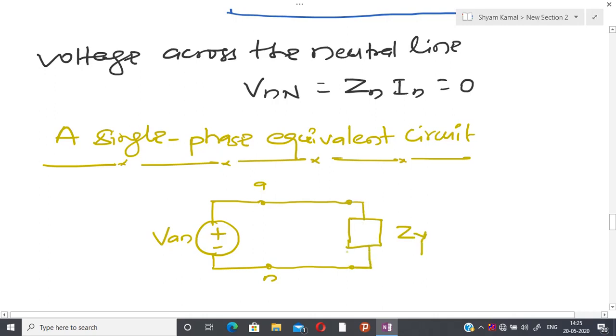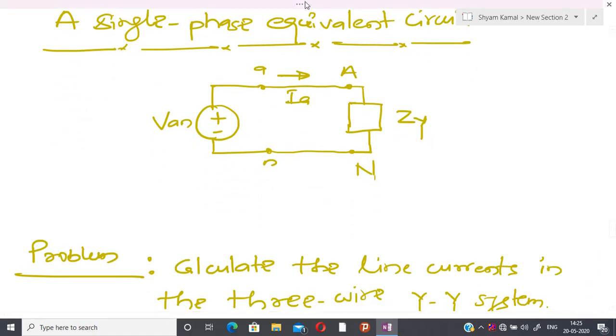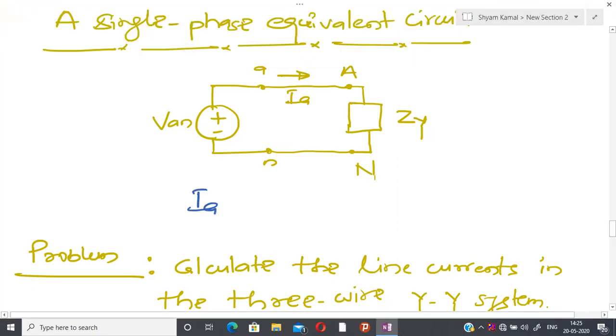Whatever current flows through this is IA. So by single phase equivalent, now you can see that I am able to calculate the value of current, and that current is nothing but VAN by ZY.